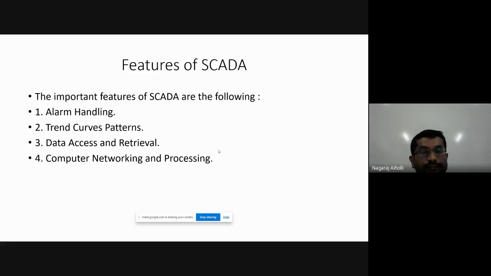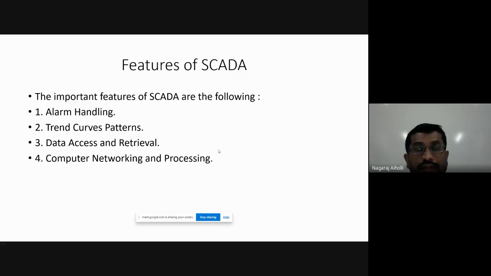Features of SCADA. What are the features or speciality of the SCADA? Alarm handling. I gave the example of an emergency situation, wherein if there is any fault in the PLC or the SCADA system, the alarm rings, indicating that there is a fault and that has to be corrected immediately.